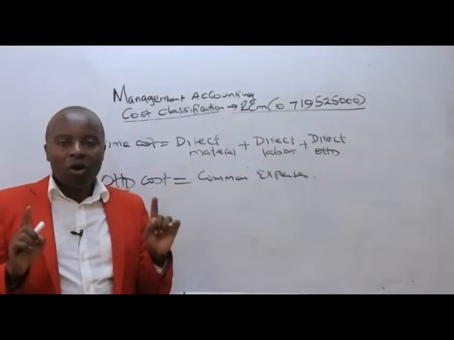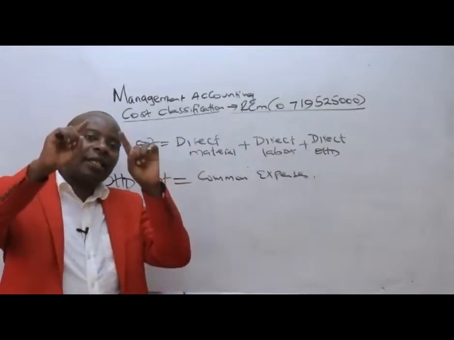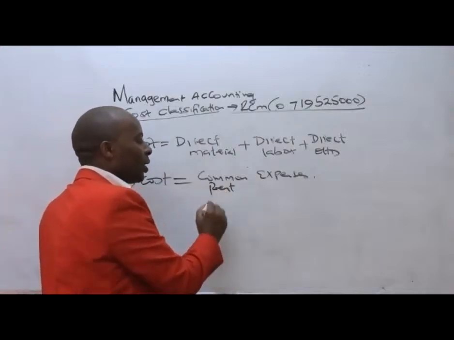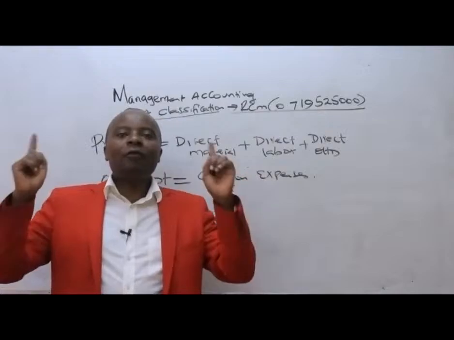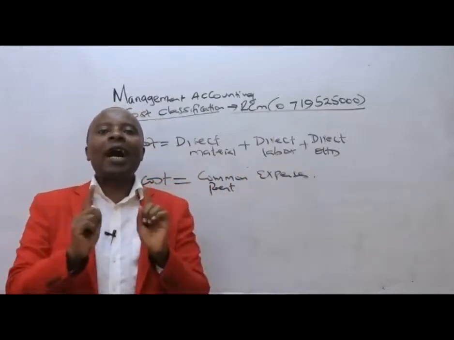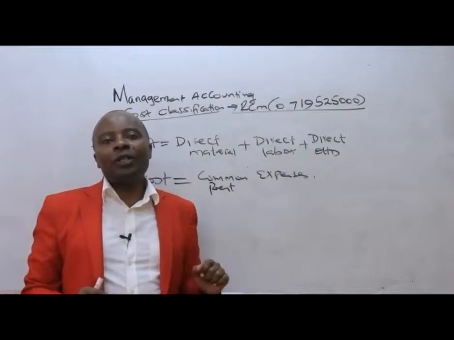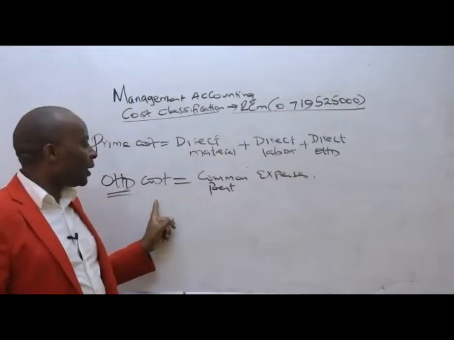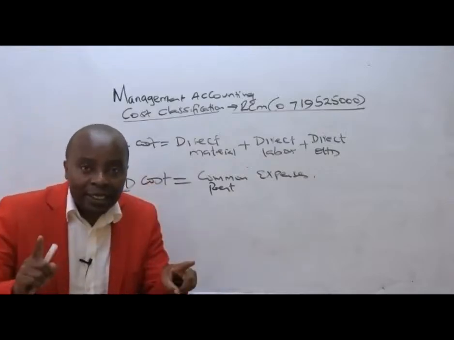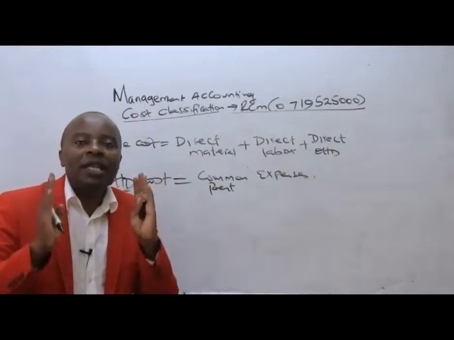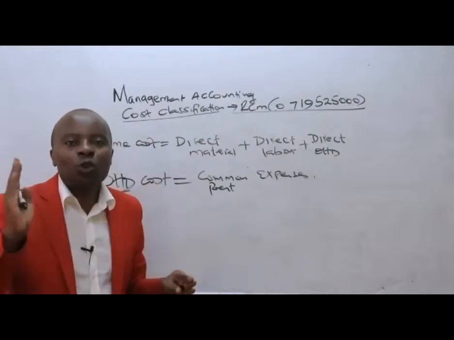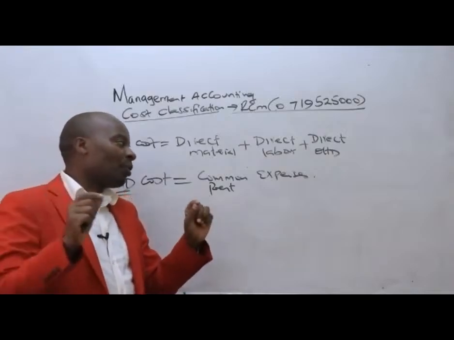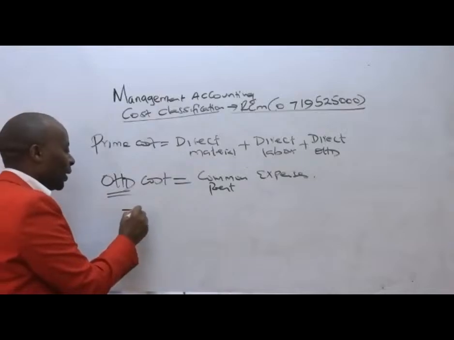Overhead costs, I'm repeating again, these are the common expenses, like rent. Rent is an overhead cost that we are incurring for the benefit of all the students of RCM College. At the end of the day, we shall be seeing that these overheads, ladies and gentlemen, for pricing purposes, must be apportioned to the units that are benefiting directly, so that we'll be able to establish what we call cost per unit.